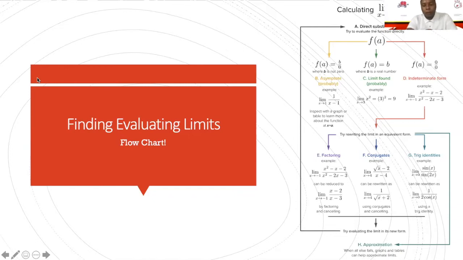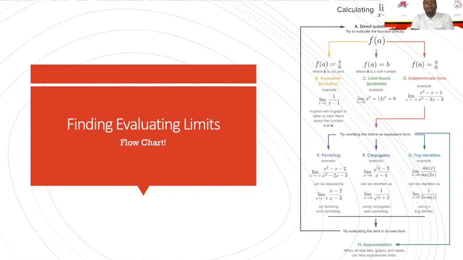So the first thing you always want to do is see if you can just plug it in. If you can plug it in, that's it. That's algebra. You're not even using any calculus there. So that's awesome, but that's not always going to work. What we want to look at next is whether there's going to be an asymptote. You can see here in part B of our little flowchart, if we have something being divided by 0, that is a domain restrictor. Throwback to Algebra 2. Domain restrictor that we can't always fix.